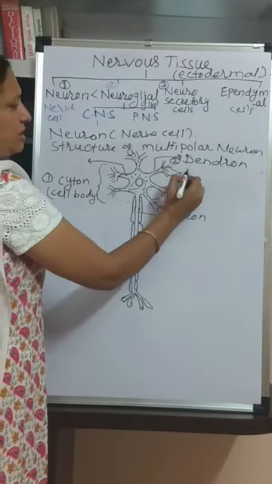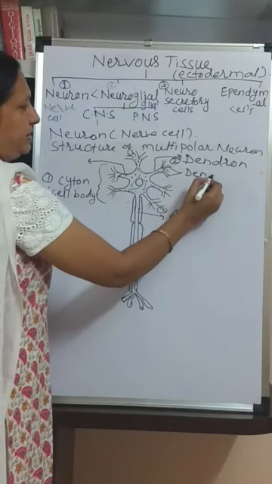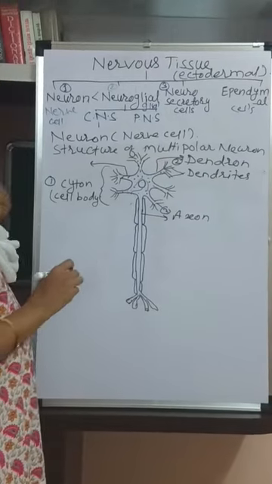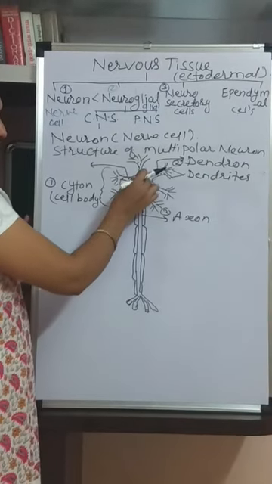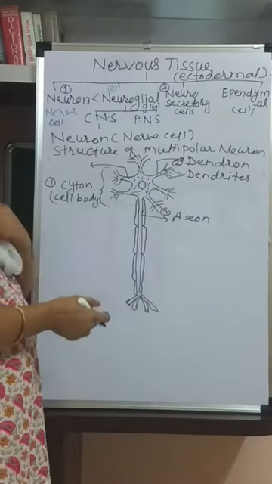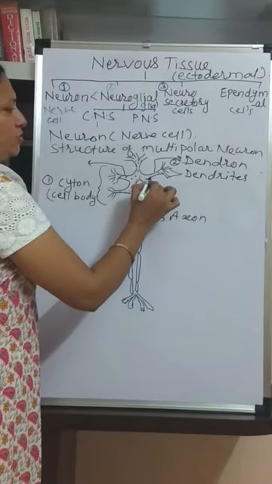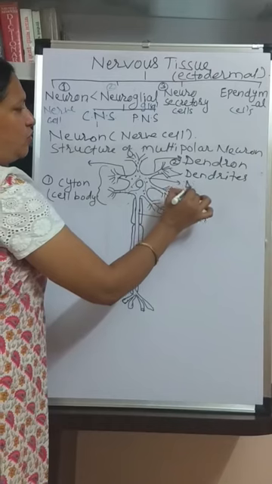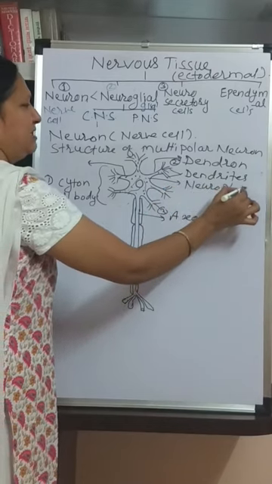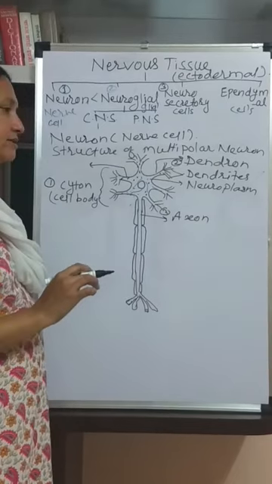These branches are called the dendrites. This complete neuron is filled with cytoplasm. In a neuron it is called neuroplasm, or generally the cytoplasm.